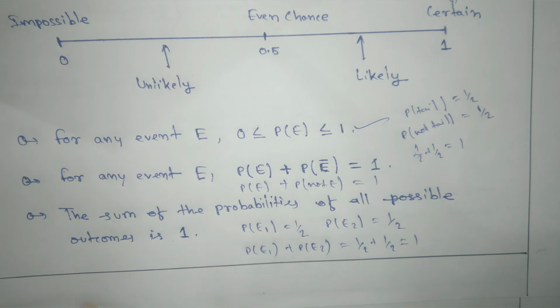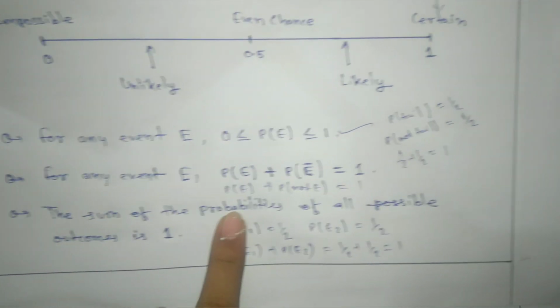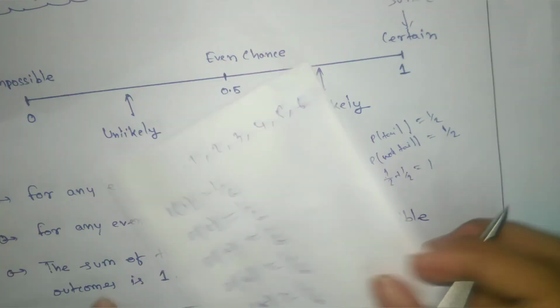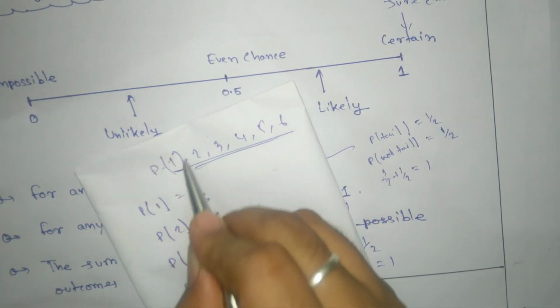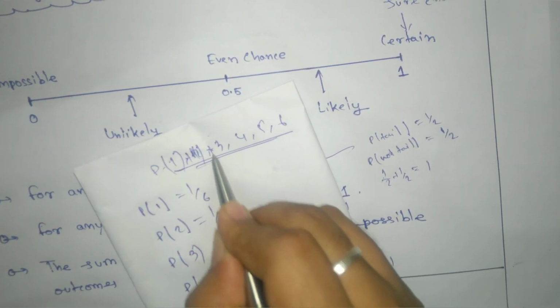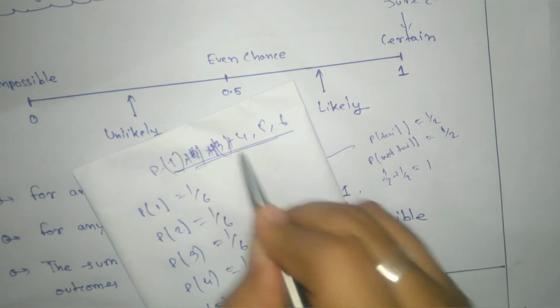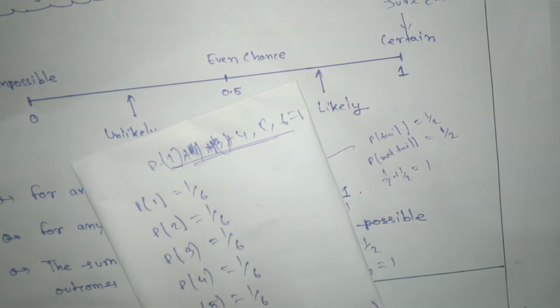That means the sum of the probabilities of all possible outcomes equals 1.